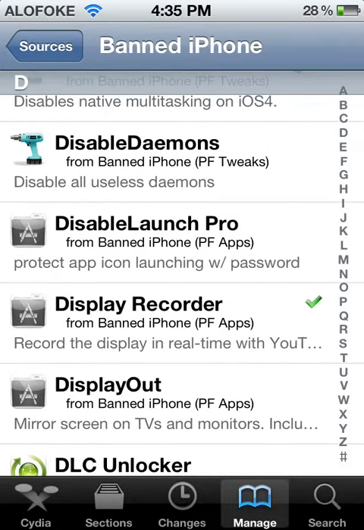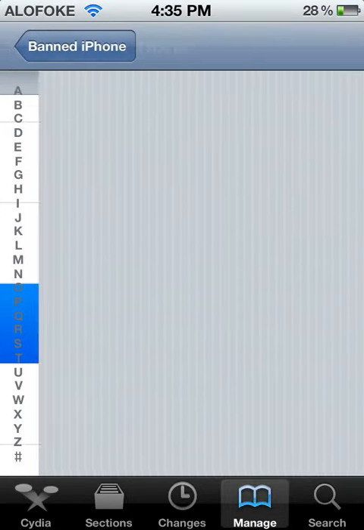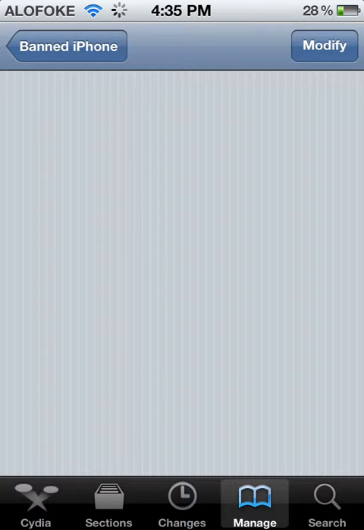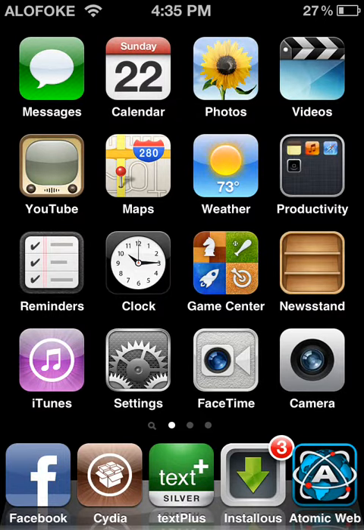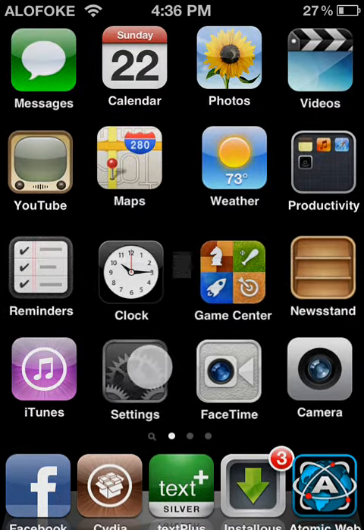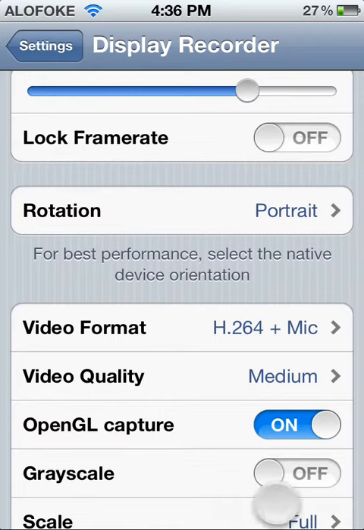and after you go to DisplayRecorder. After that, you press install and stop. After you done that, you go back to the springboard and you go to settings. I'm gonna show you how to put it like with sound.